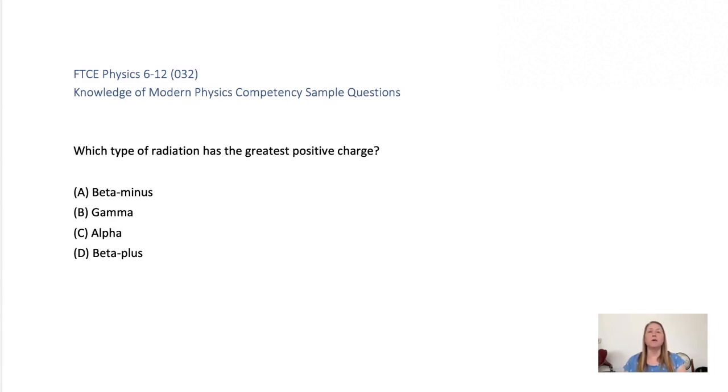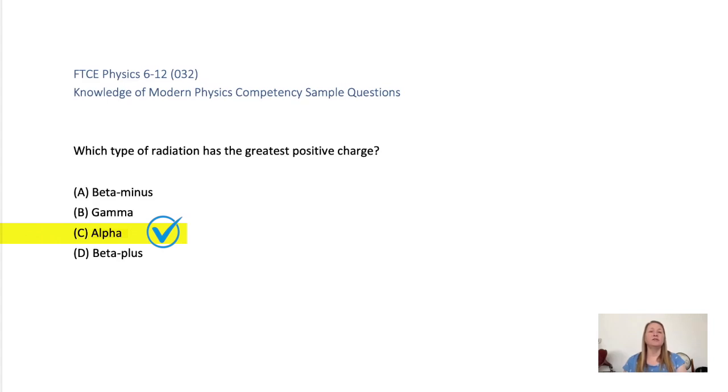A, beta minus particles have a negative charge, not positive. B, gamma rays have no charge at all. D, beta plus particles have a +1 charge, less than alpha's +2. The correct answer is C.